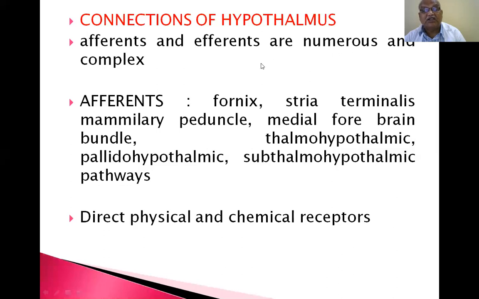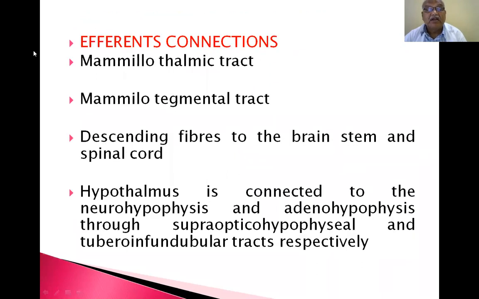Afferents and efferents are numerous and complex connections of the hypothalamus. Afferents: fornix, stria terminalis, mammillary peduncle, medial forebrain bundle, thalamo-hypothalamic, pallido-hypothalamic, and subthalamo-hypothalamic pathways. Direct physical and chemical receptors are also associated with the hypothalamus. Efferent connections: mammillothalamic tract, mammillotegmental tract, descending fibers to the brainstem and spinal cord. The hypothalamus is connected to the neurohypophysis and adenohypophysis through the supraoptico-hypophyseal and tubero-infundibular tracts respectively.